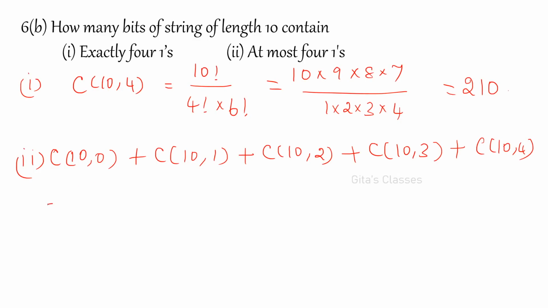When you substitute all these, it will be 1 plus 10 plus 45 plus 120 plus 210, which is equal to 386.